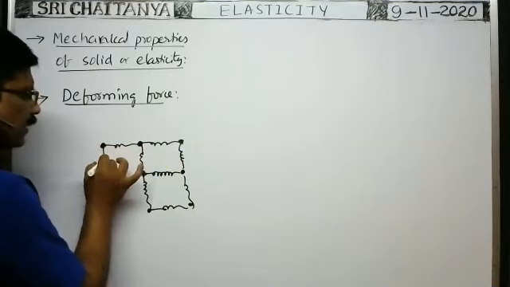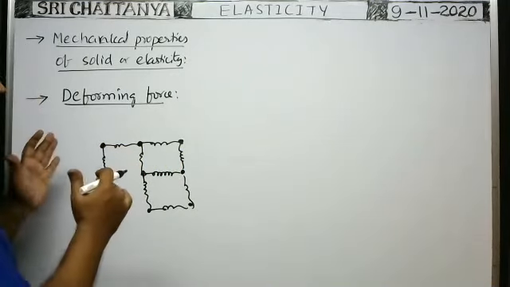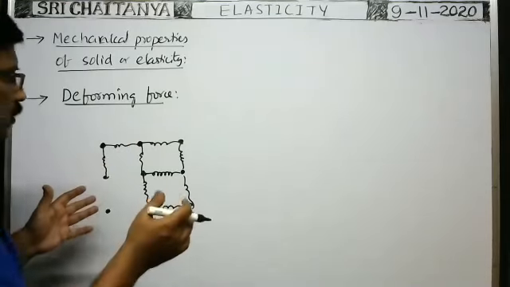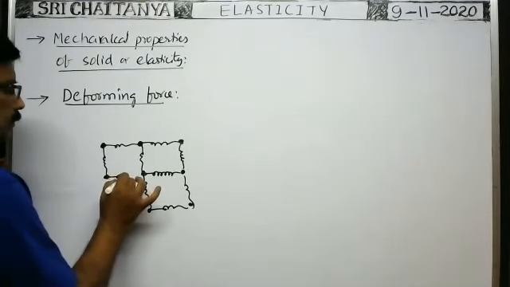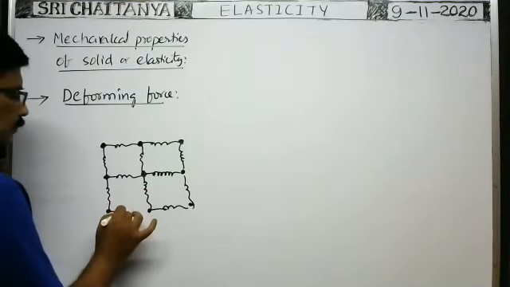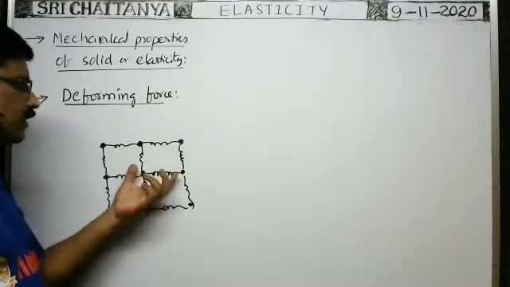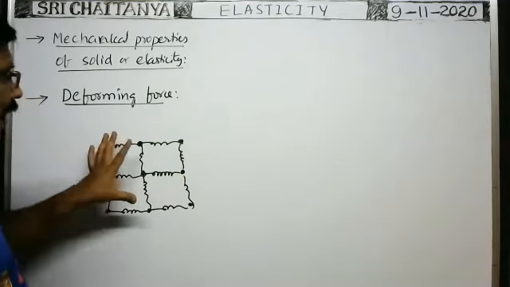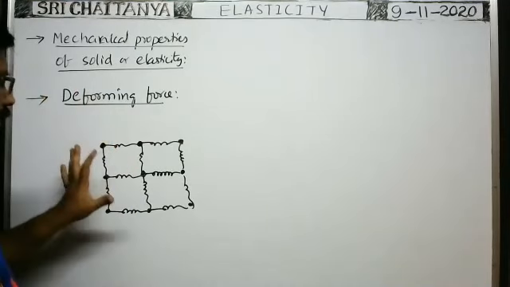Of course, springs are not actually there; it is just to understand how the forces develop between two atoms whenever the size or shape of the body changes. In this way, between any two adjacent atoms some attraction forces are there, but the atoms or molecules are in equilibrium in any solid at a given temperature.